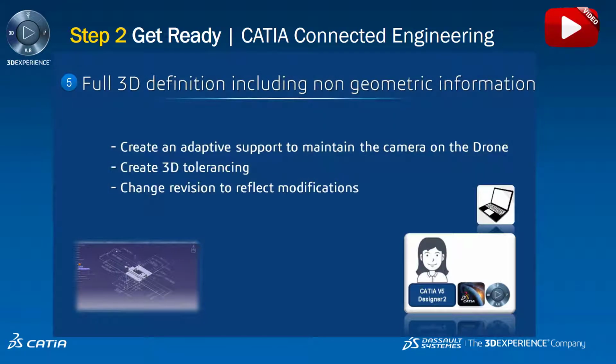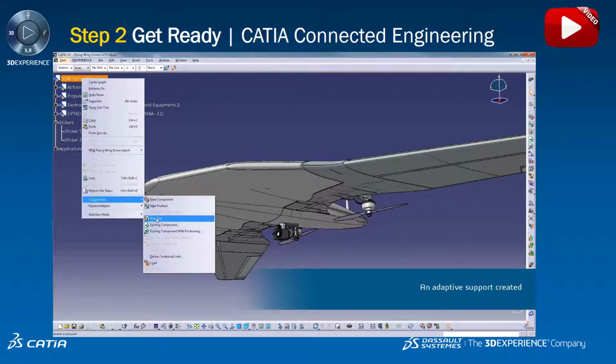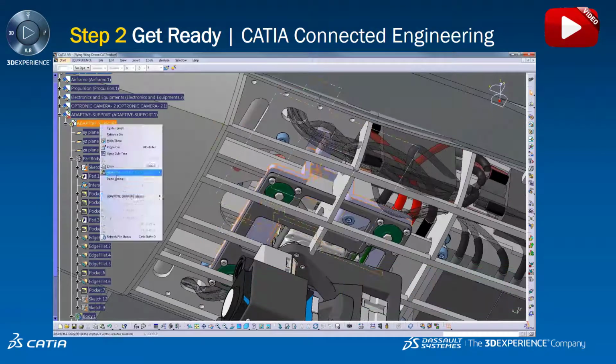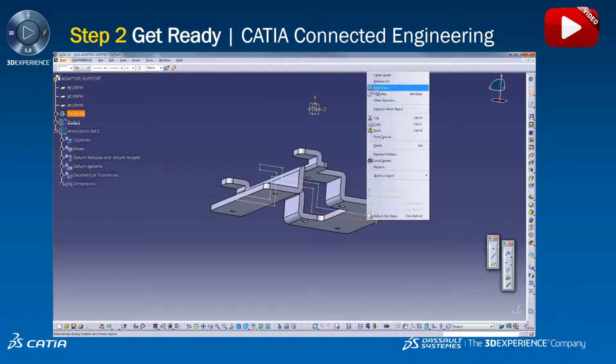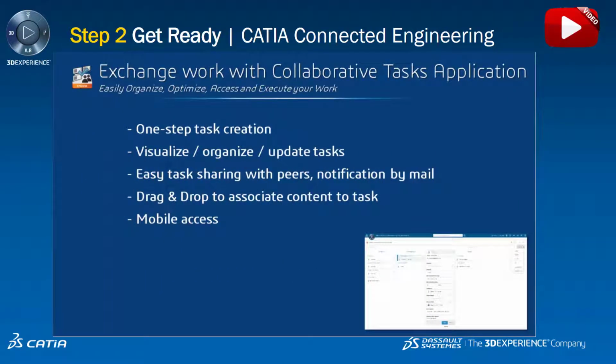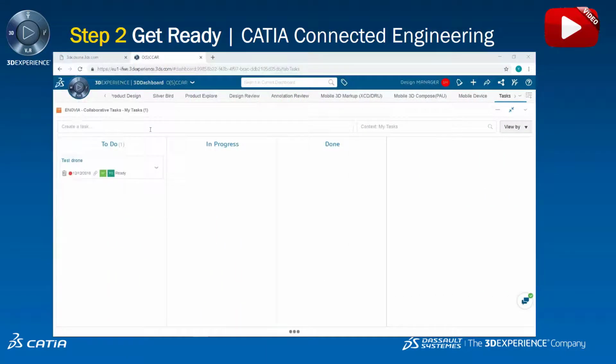So now in step 5, a new CATIA V5 designer will carry out the job. The designer first opens up the product and directly loads the data into V5. The designer sketches and creates a new part, a support to connect the camera to the structure. And in parallel, the design manager would like to add 3D tolerances on the adaptive support.